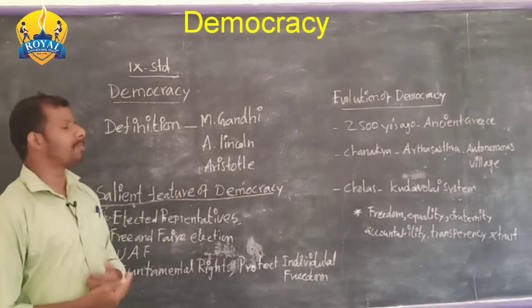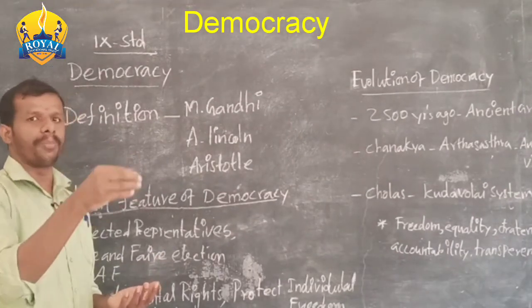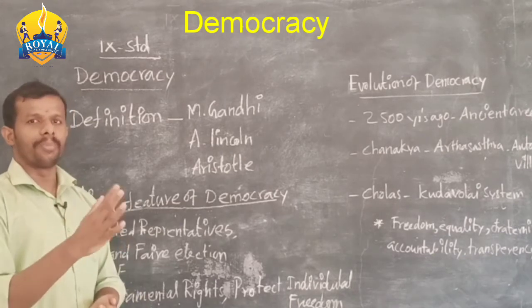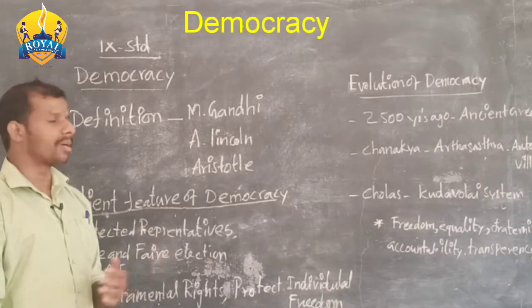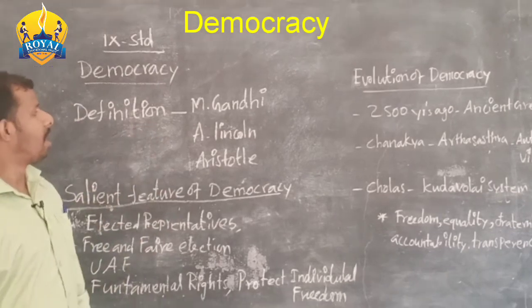The government is formed by the people, followed by the people and run by the people. That is the very beautiful definition of democracy given by Abraham Lincoln.